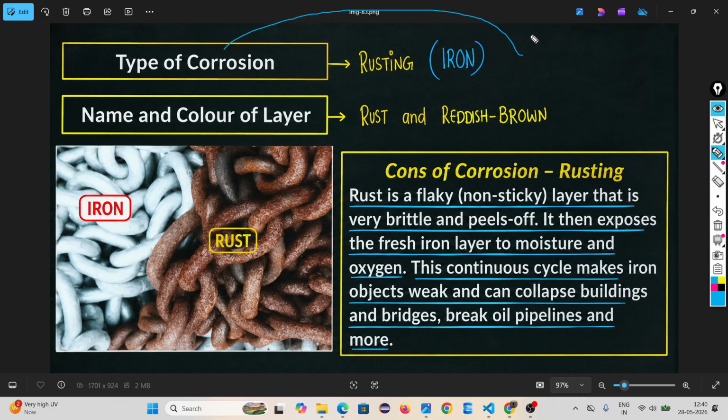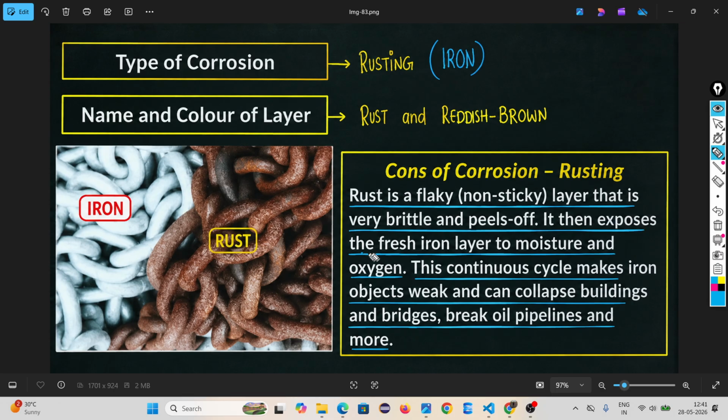This corrosion has advantages and disadvantages. First we are learning disadvantages. Rust is a flaky, non-sticky layer that is very brittle and peels up. Peels up means it comes off downward. First a layer forms, the layer peels off, then the iron comes in direct contact with air, and again this flaky non-sticky layer that is very brittle forms on it. Brittle means this is a shining surface, this is a brittle surface.